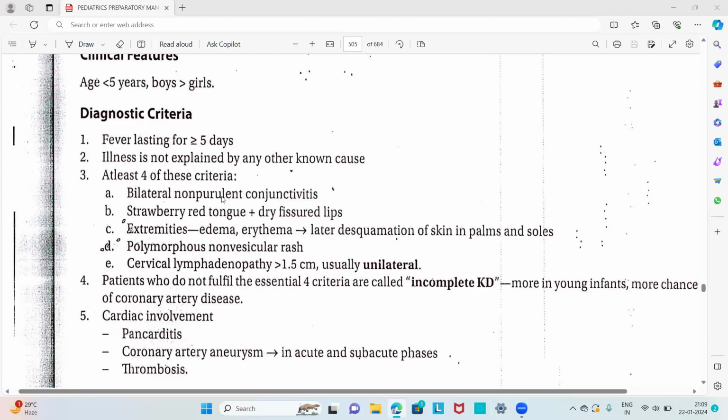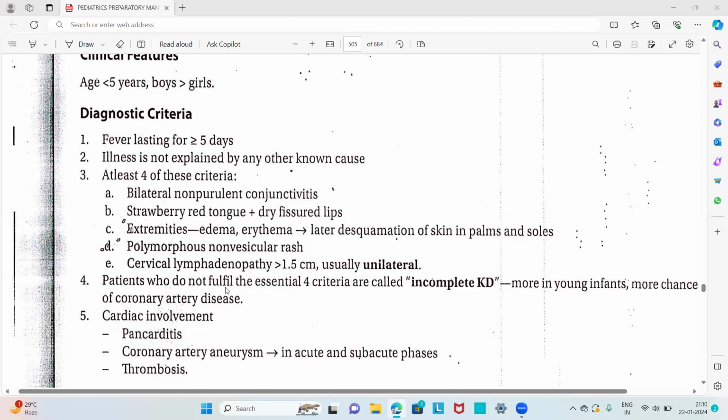These are bilateral non-purulent conjunctivitis; strawberry red tongue or dry fissured lips; extremities with edema and erythema, later desquamation of skin in palms and soles; polymorphous non-vesicular rash; and cervical lymphadenopathy greater than 1.5 centimeter, usually unilateral. Among these 5 criteria, at least 4 should be satisfied.